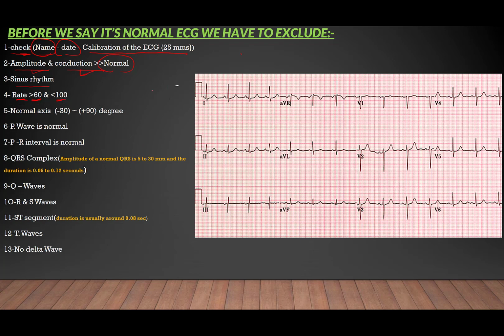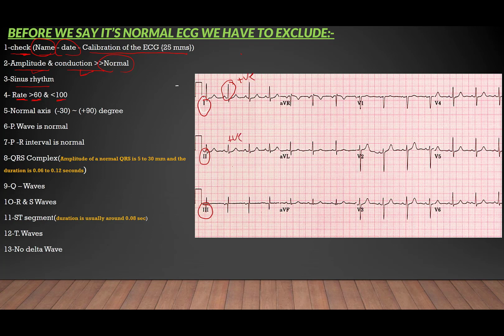Okay, so the cardiac axis, as I mentioned, describes the overall direction of electrical spread within the heart. To determine the cardiac axis, we have to look at leads 1, 2, and 3. Lead 1 is a positive deflection and lead 2 also is a positive deflection.